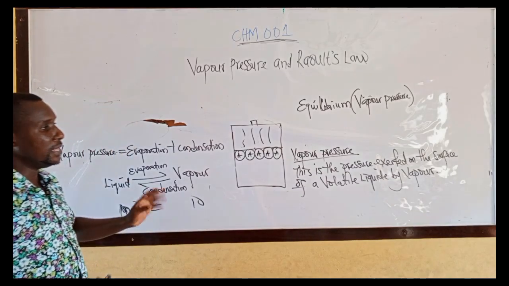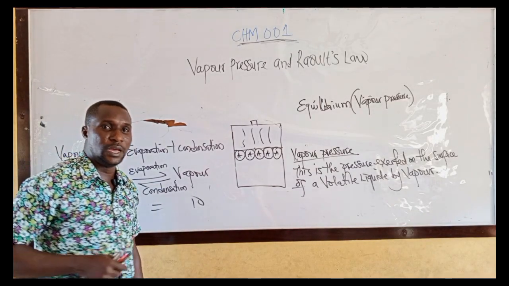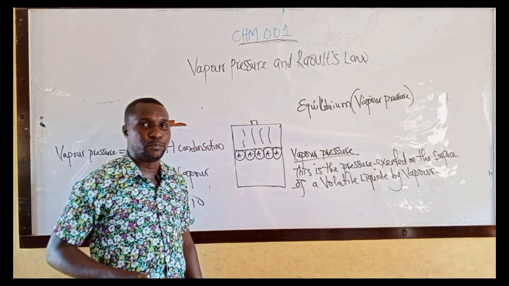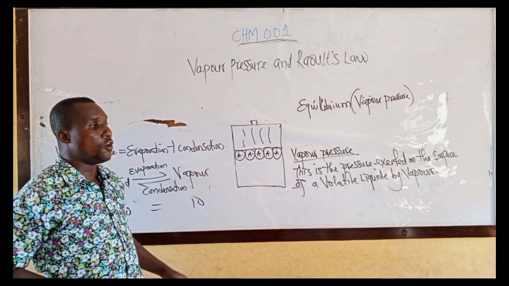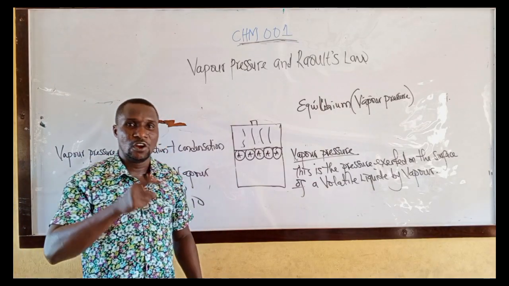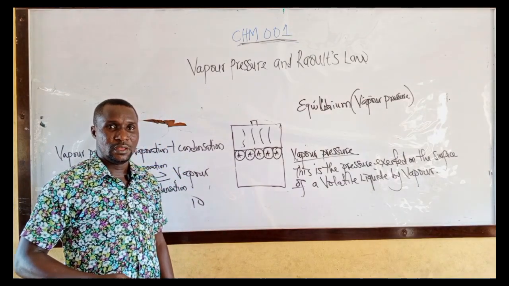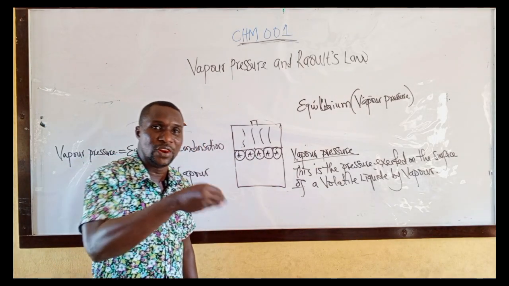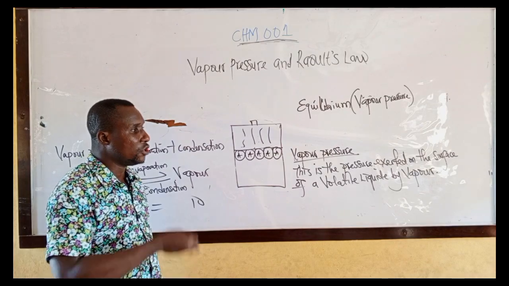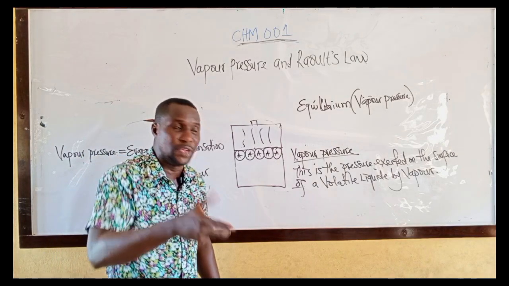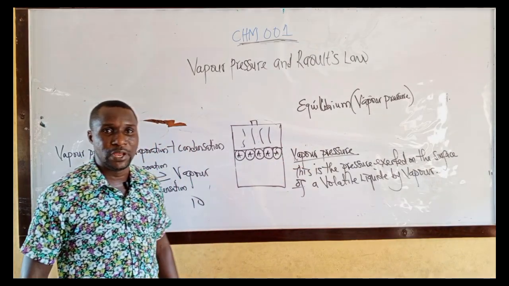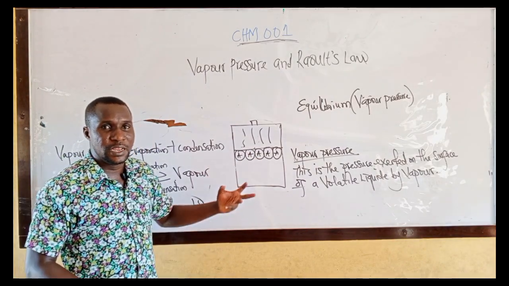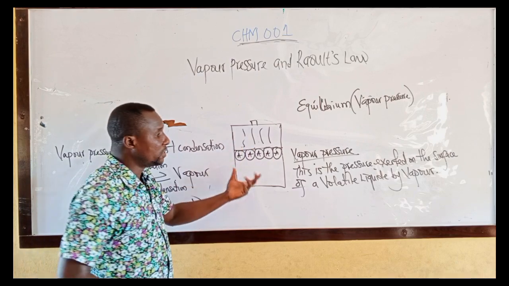The pressure exerted on the surface of a liquid by what? Vapor is known as what? Vapor pressure. The pressure of a vapor on the surface of a volatile liquid. Please take note.